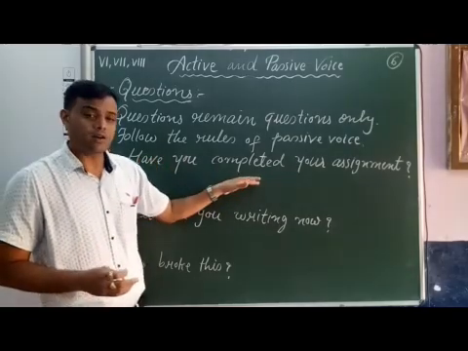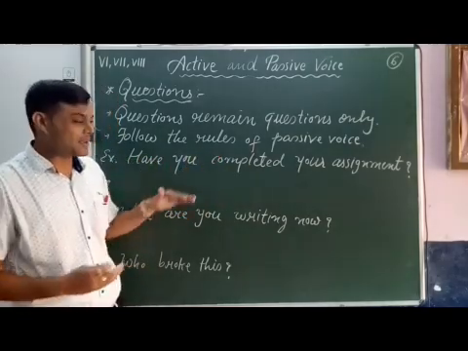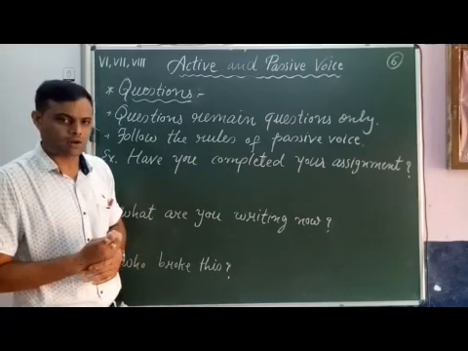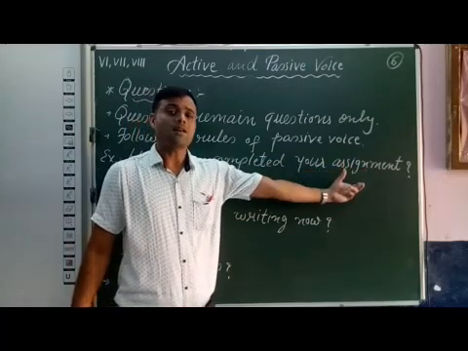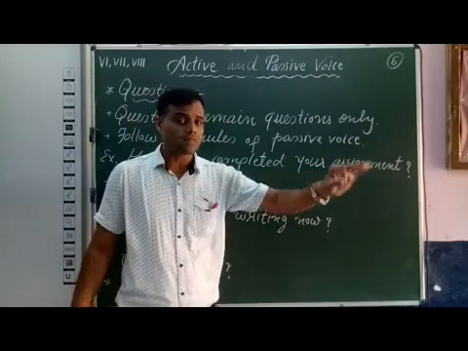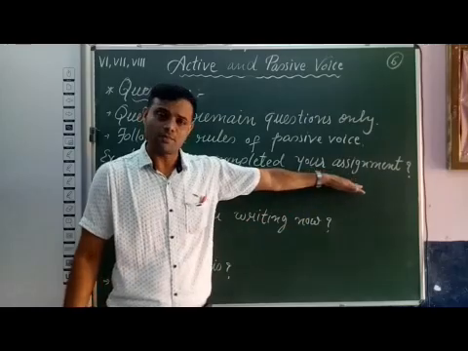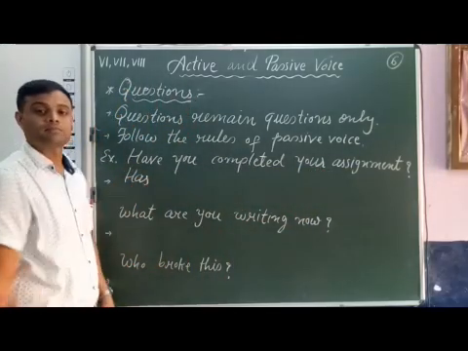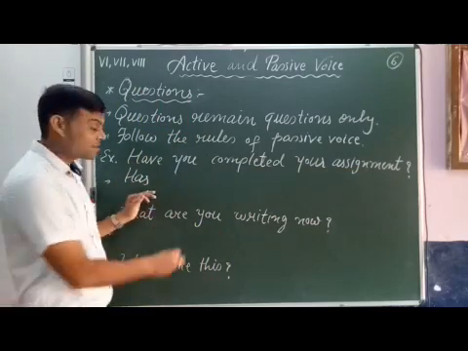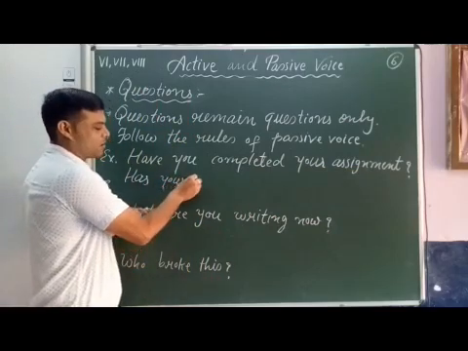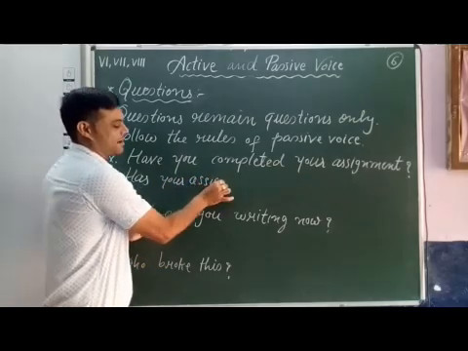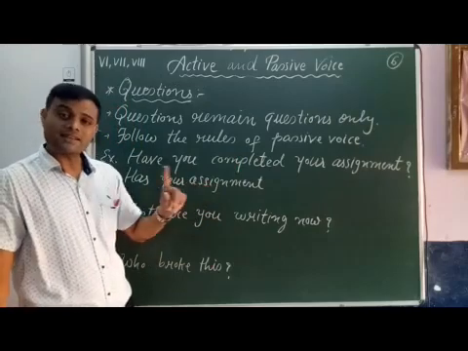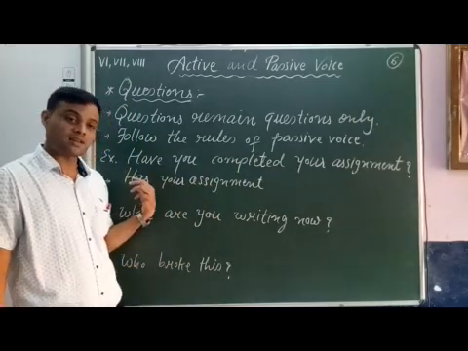But now we are transforming this question into passive voice, so we use the object, and the object is your assignment, which is a singular noun. So we have to use the helping verb has. Why have we used has? Because has, then the object, has your assignment, and your assignment is singular. That is why we have used has.